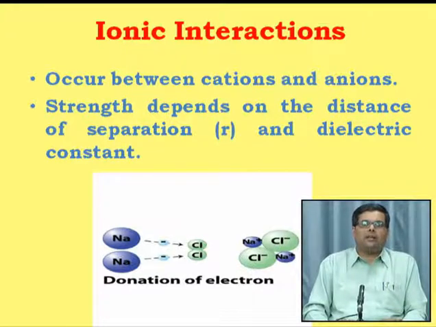What is the dielectric constant? The dielectric constant is the measure of the polarity of the compound, because the degree of ionization of the compound will depend upon the polarity of that compound, how much it is soluble in water. Because once it is solubilized in water, it will ionize and form ions, and these ions will lead to the formation of the ionic interaction or the ionic bond.